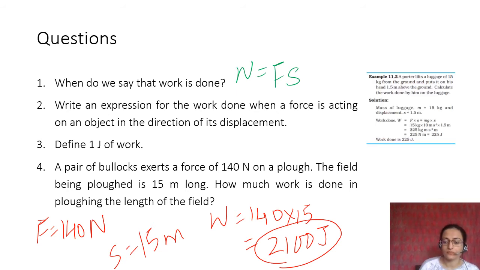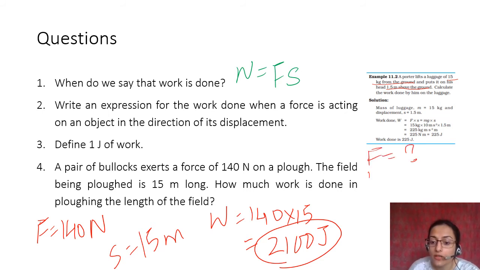Okay. This is another example, again very simple. A porter lifts a luggage of 15 kg from the ground and puts it on his head 1.5 meter above the ground. Calculate the work done by him on the luggage. Again, mass, here it says 15 grams. So you have not been given the force.